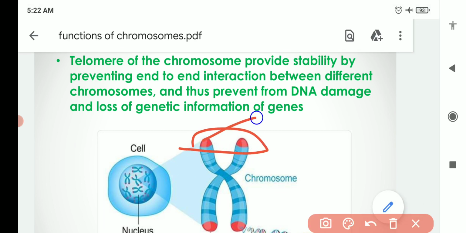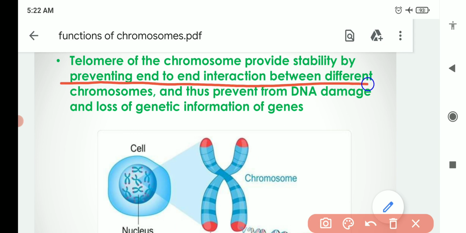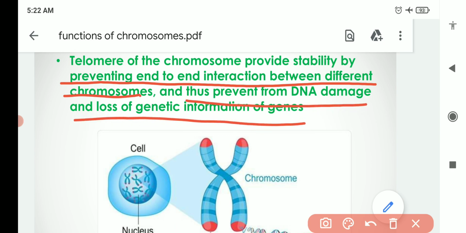We all know that the end parts of the chromosomes are known as telomeres, and these telomeres of the chromosomes provide stability to the chromosomes. How do they provide stability? By preventing end-to-end interaction between different chromosomes and thus preventing DNA damage and loss of genetic information of genes.